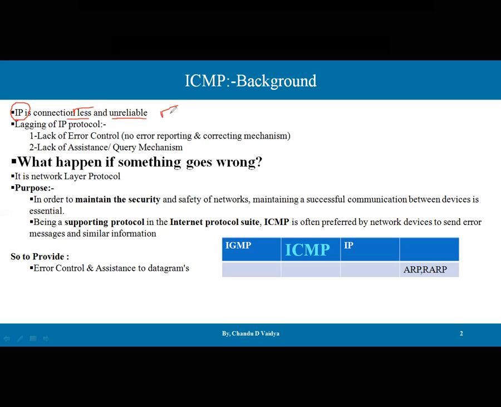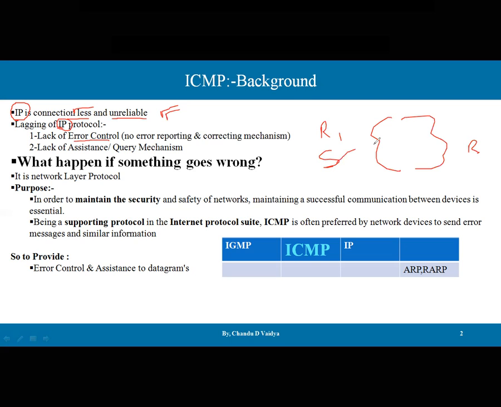But if you look at the drawbacks of the IP protocol, or rather the things it lacks, IP lacks error control. There is no error reporting and correction mechanism. Let's say I have R1 as the source, and this is the receiver, and in between there is a network.